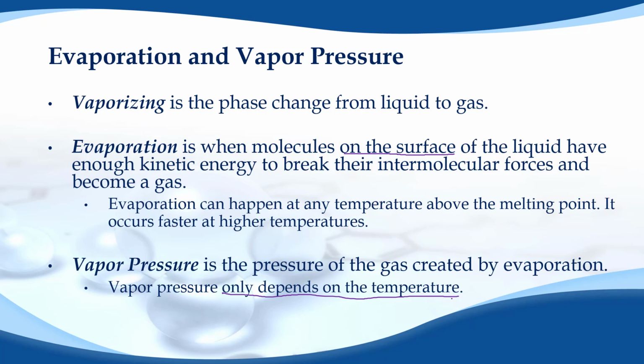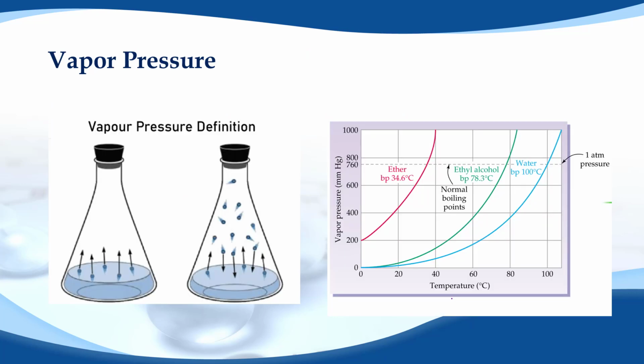So coming up on this slide is an example of vapor pressure. In the diagram on the left, you see that some of the molecules on the surface of the water in that flask have enough energy that they can jump up and become a gas. When they do, they bounce all around the inside of that container, and as they strike the wall of the container, they exert a pressure. And you can measure that pressure as a function of temperature using the graph on the right.